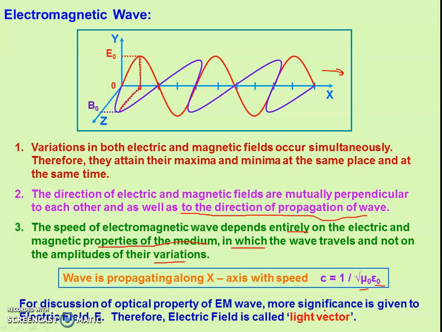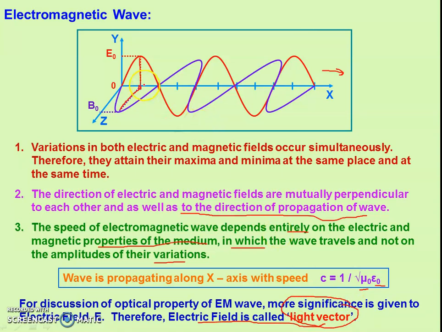For discussion of the optical property of an EM wave, more significance is given to the electric field. Therefore, the electric field is called the light vector. This is the most important point.